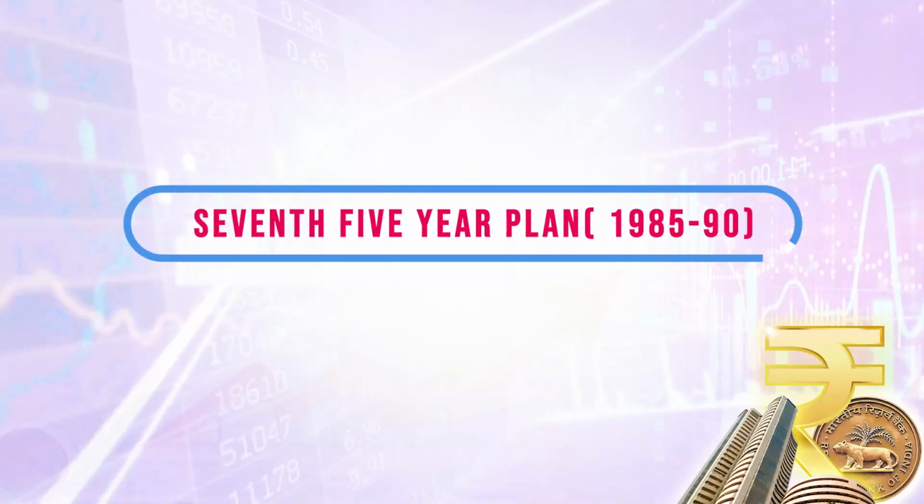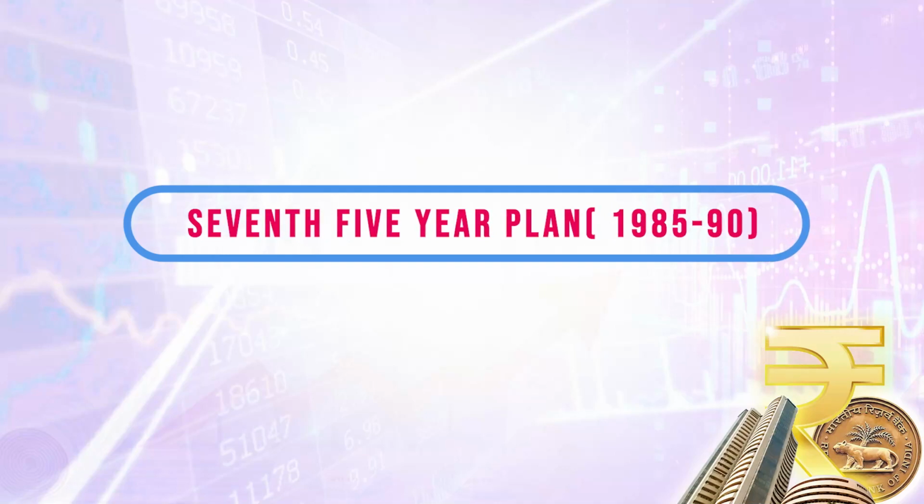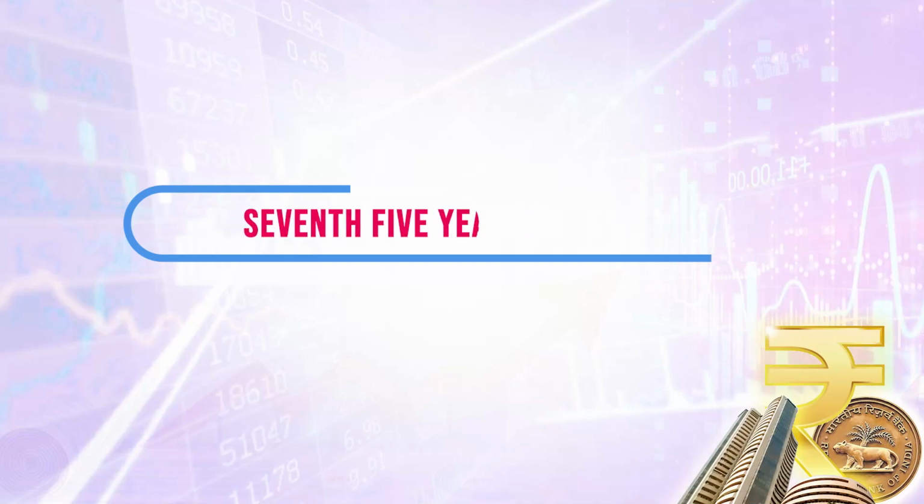Not only that, technological advancement was also given emphasis in the agricultural sector with the development of irrigational facilities. The Seventh Plan was initiated in 1985 till 1990.